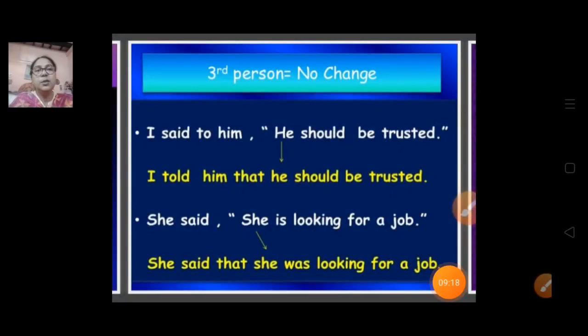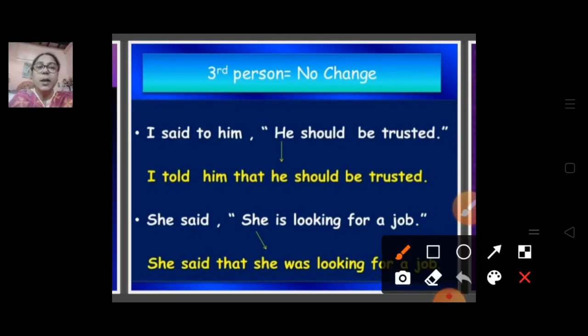Now we are going to discuss third person, and we have already studied that there will be no change in third person. So for example, I said to him, he should be trusted. Here, I told him that he should be trusted, because it is given in third person in the inverted commas.